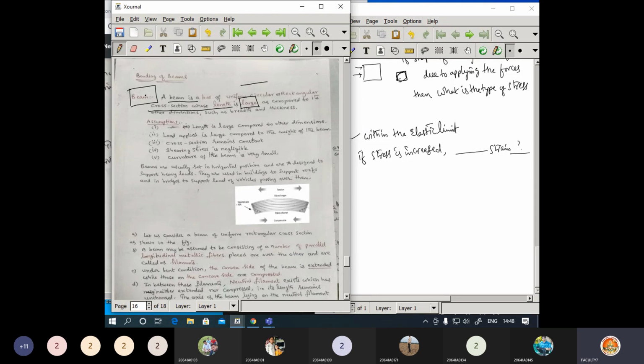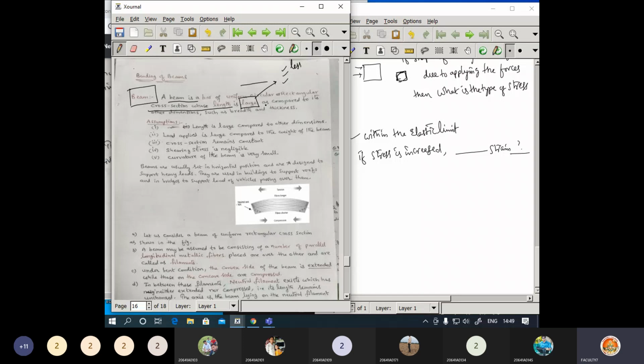If I convert this as an objective question, the question will be like this: a beam is a bar or rod of uniform circular or rectangular cross section whose length is, and I will give a blank here and options. Instead of this directly, I can give some options here, whatever it may be. It should be less than other dimensions.